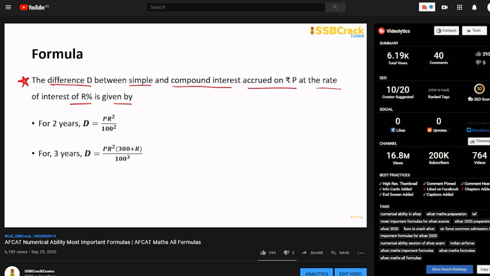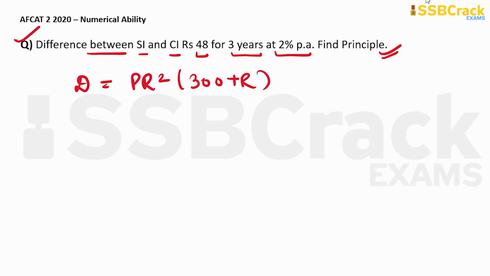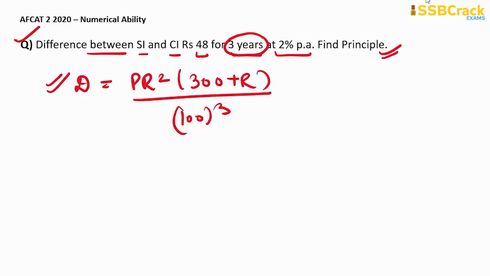Let me recall the formula. For 3 years, the difference between SI and CI is given by PR square into (300 plus R) divided by 100 cube, right? As we can see, in the question the time period is 3 years, so the required formula is this, and we have a separate formula for 2 years.